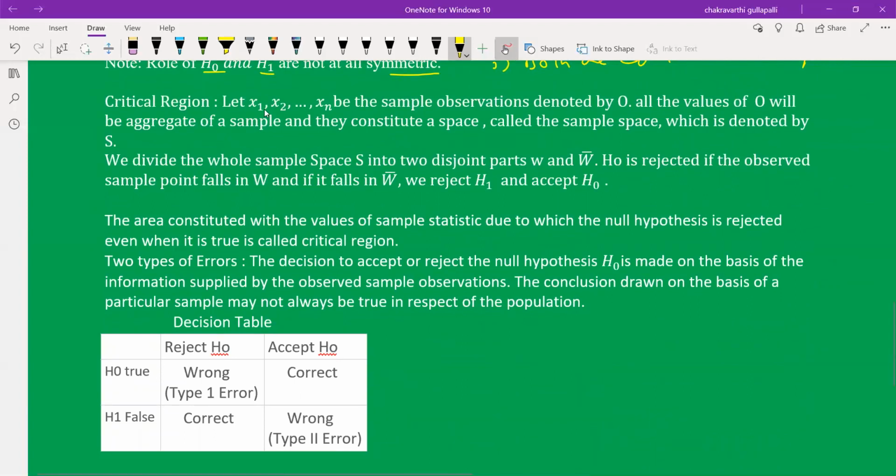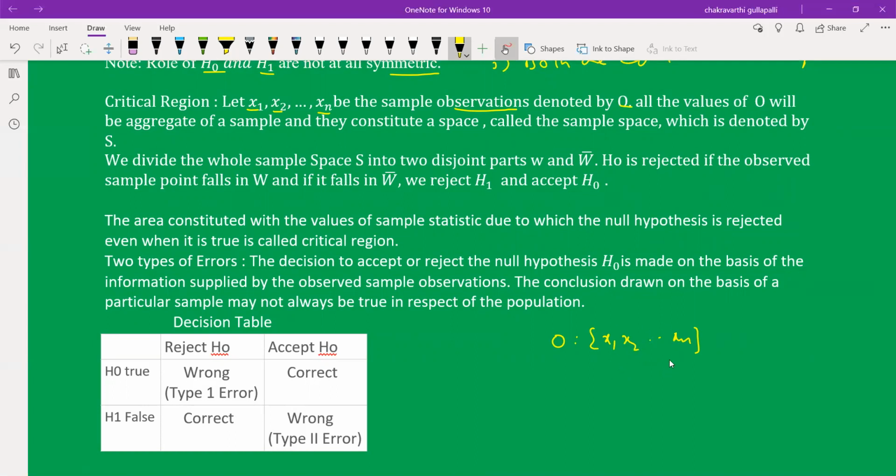Critical region is very important. Let x1, x2, ..., xn be the sample observations, denoted by O. All the values of O are the aggregate of a sample and they constitute a space.